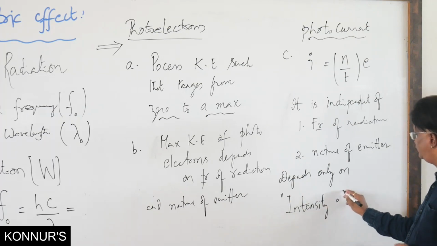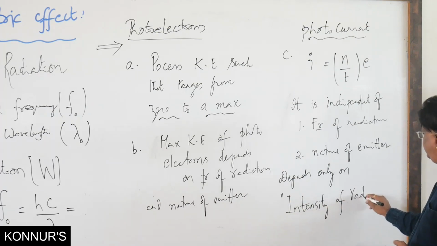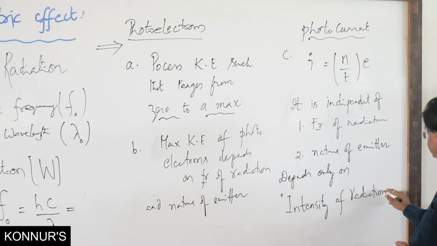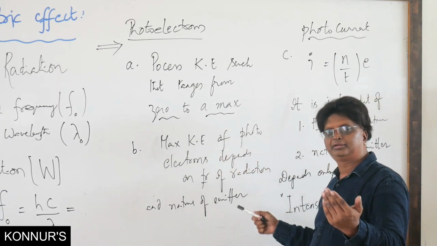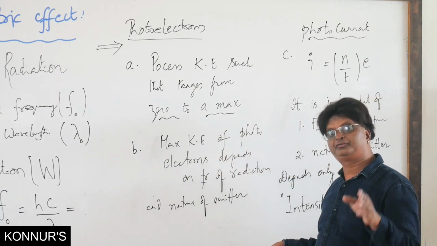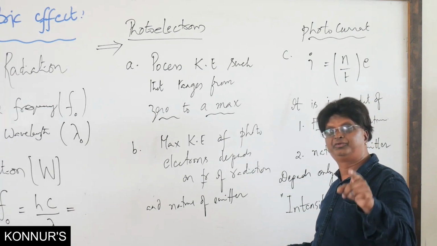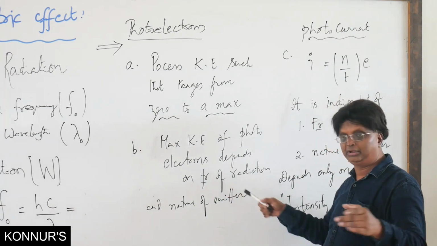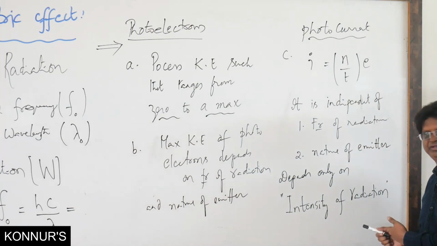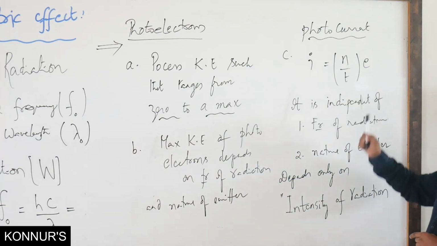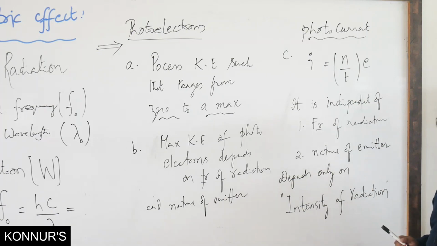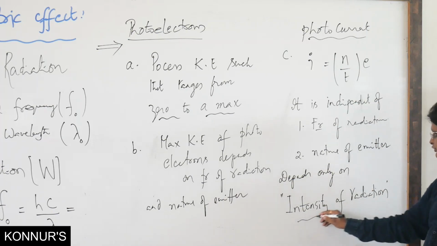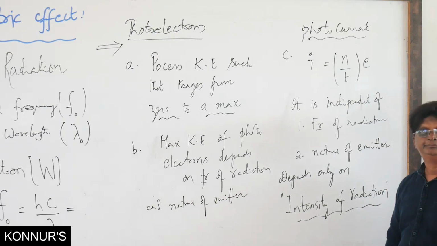Intensity of radiation. Can you make out those important things when you see it as a comparative thing? When we spoke about the maximum kinetic energy of photoelectrons, we said it is independent of intensity, depends on frequency and also the nature of the emitter. Here we see an exactly opposite statement. Independent of frequency of the radiation incident and the nature of the emitter, but depends on the intensity of radiation.